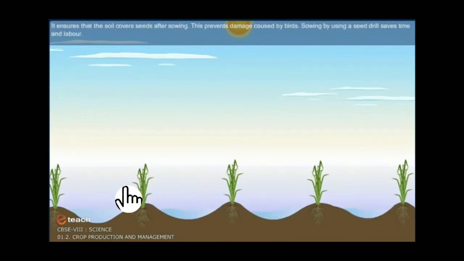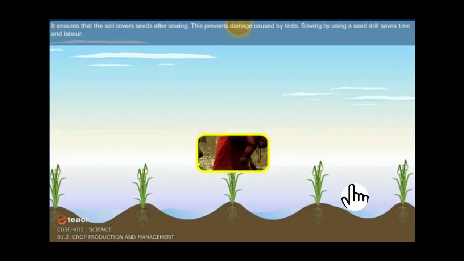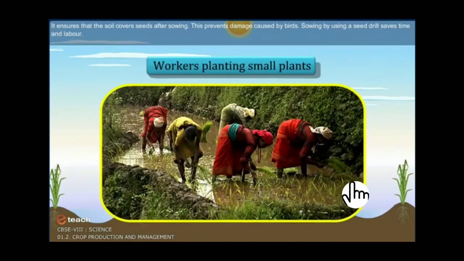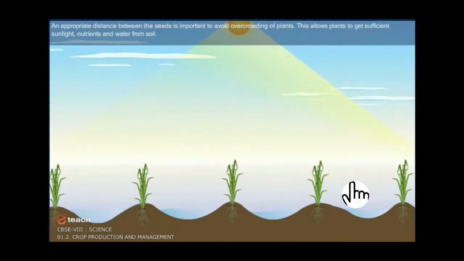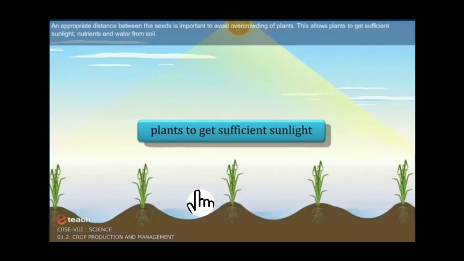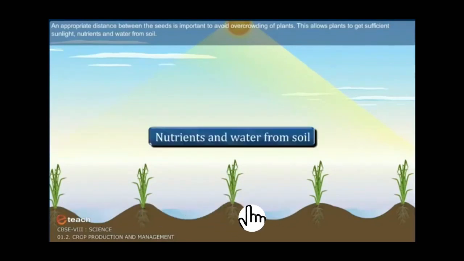Nowadays, we are using it like this. It ensures that the soil covers the seeds after sowing. This prevents damage caused by birds. Sowing by using a seed drill saves time and labor. An appropriate distance between the seeds is important to avoid overcrowding of plants. They are not overcrowded. This allows plants to get sufficient sunlight, nutrients, and water from the soil.